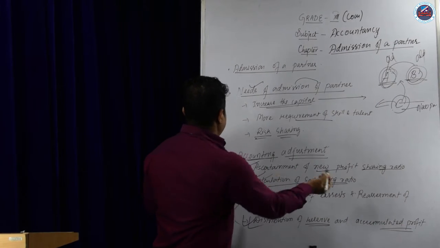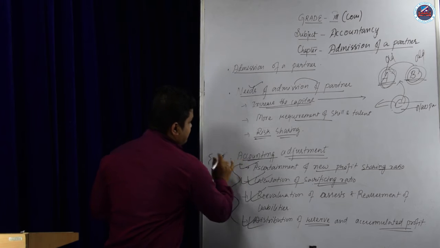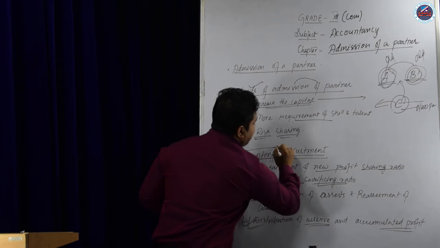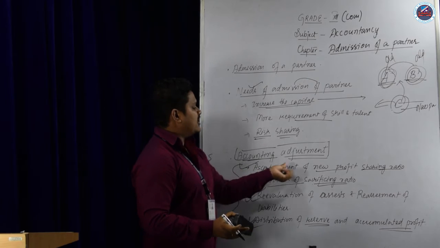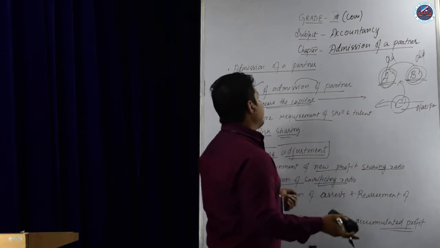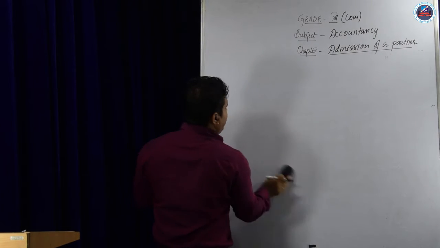So in this chapter, this is very important. For accounting adjustment, we have to learn. Okay? Now we are going to teach one solution for the new profit sharing ratio. I'll give one example. Suppose, see the new profit sharing ratio.